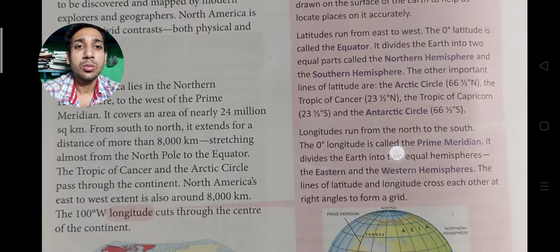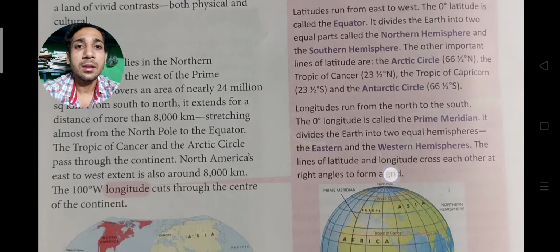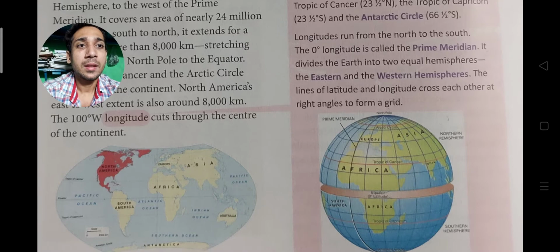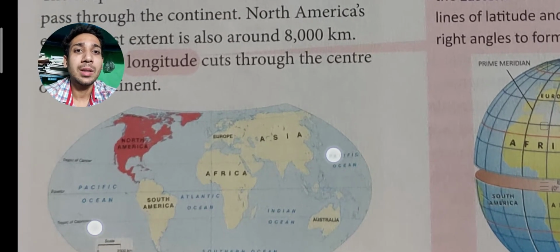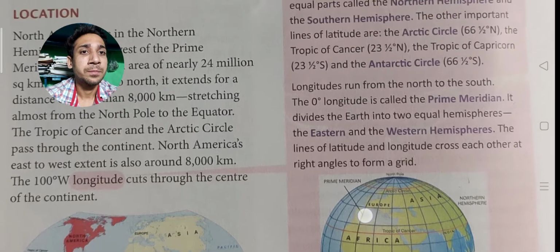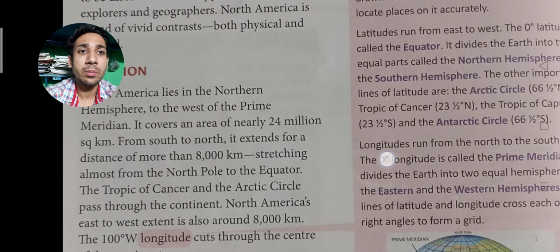North America's east to west extent is also 8,000 kilometers. The 100-degree west longitude cuts through the center of the continent. Means as you can see, the whole explanation is all about the place where North America lies. As you can see on my screen, the location of North America is explained in the figure. Okay, so you can see it lies in the northern hemisphere, west of the prime meridian.